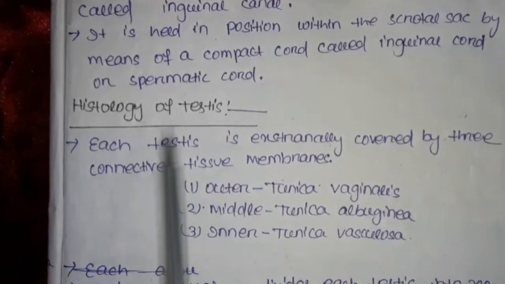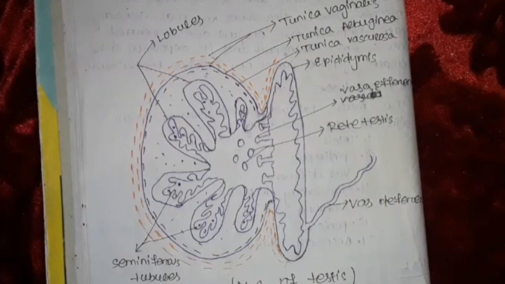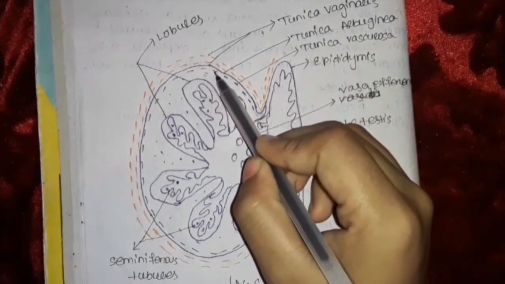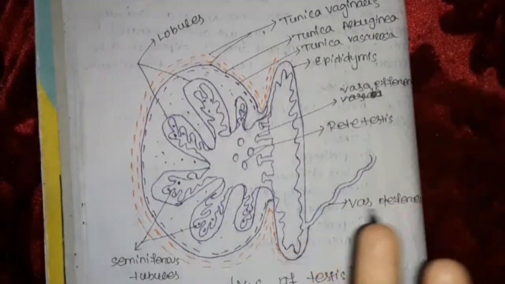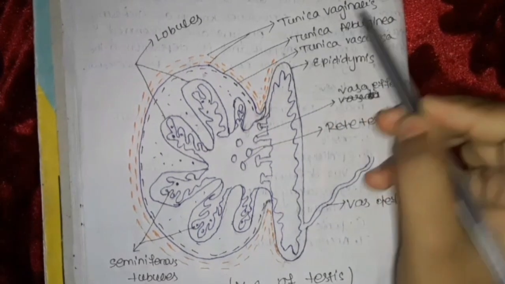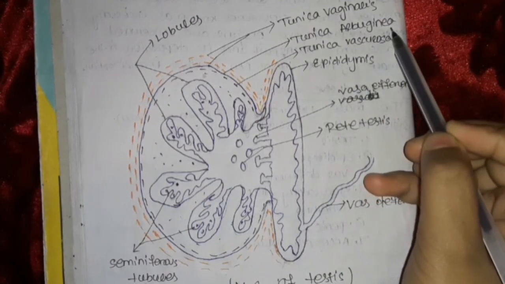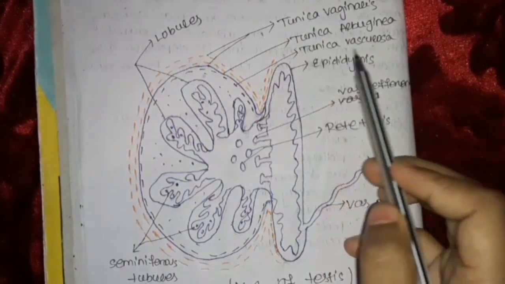Then we move to the histology of the testis. This is the diagram of the testis. Each testis is externally covered by three connective tissue membranes. The outer is called tunica vaginalis, the middle is called tunica albuginea, and the inner is called tunica vasculosa.